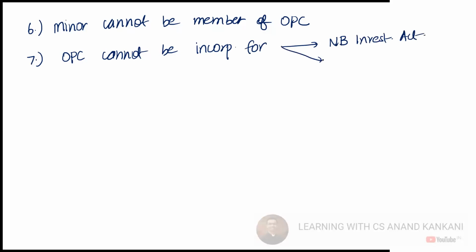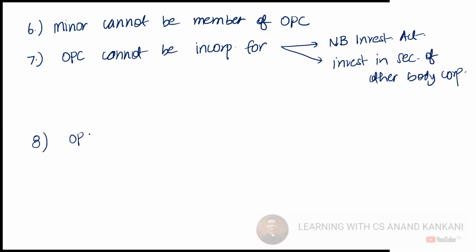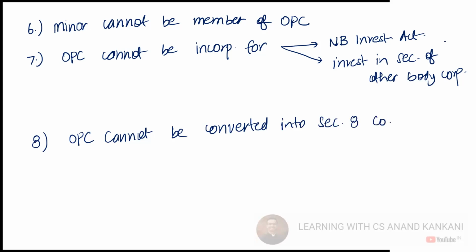They also cannot invest in the securities of other body corporate, right? Also, OPC cannot be converted into a Section 8 company. So OPC cannot be converted into a Section 8 company. Correct? Right. Dhaval had already answered this.